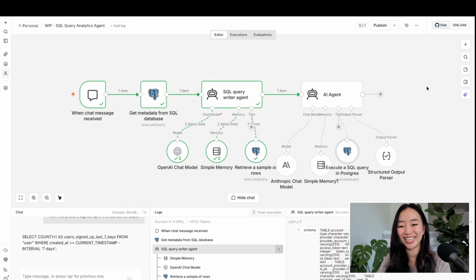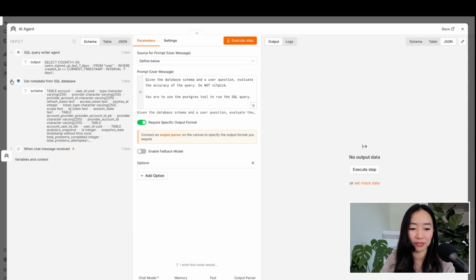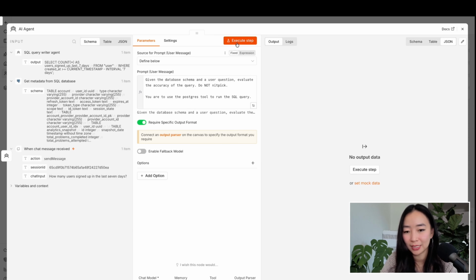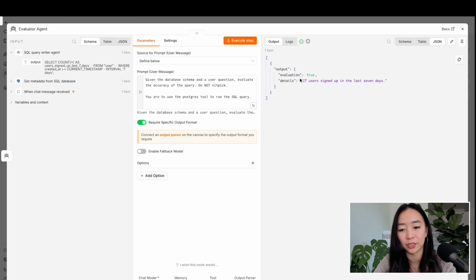Okay, let's go ahead and test this out. So we'll open up the AI agent, and then because the previous steps were already run, I'm going to open these again so you can see it. We're just going to click execute step and see what happens. We can see that the AI agent, we're going to rename this AI agent real quick. Evaluator agent. All right, that ran great. So we can see that the agent got a SQL query, and then it outputted its evaluation of the query. And then because it evaluated the query to be correct, it went ahead and actually answered the user question directly.